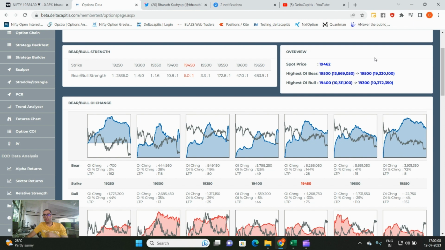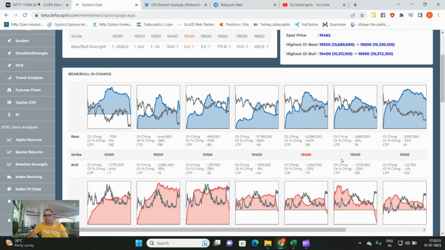Basically, the panic will happen when the highest call and the highest put OI, which is 19,500 or 19,300, is basically challenged on the expiry day. So if you look at this 19,400, we saw unwinding. Look at the massive amount of call writing tomorrow.